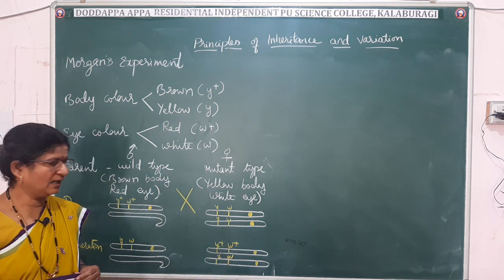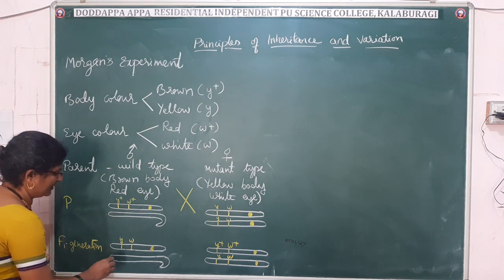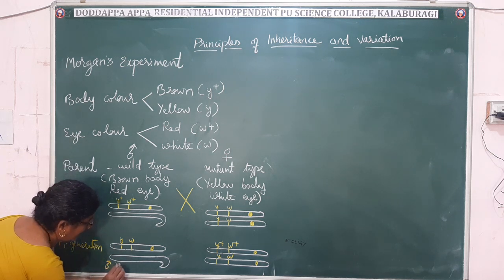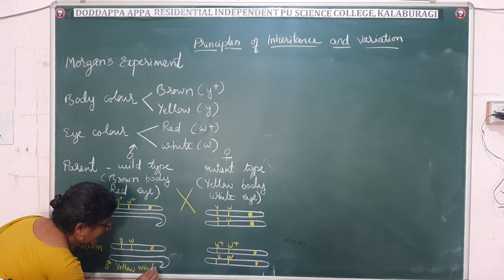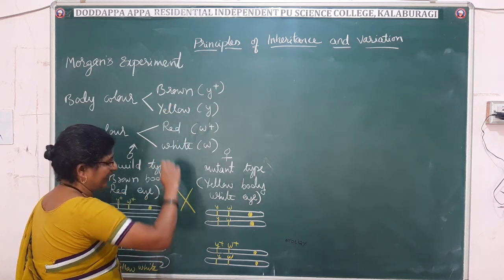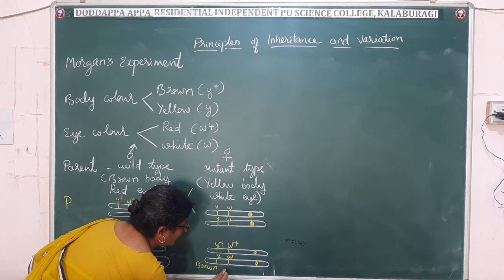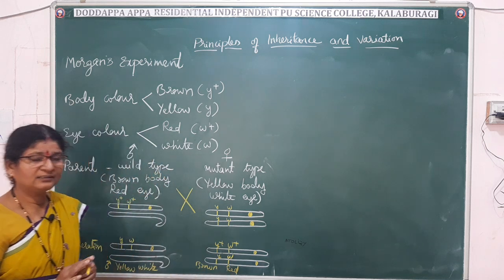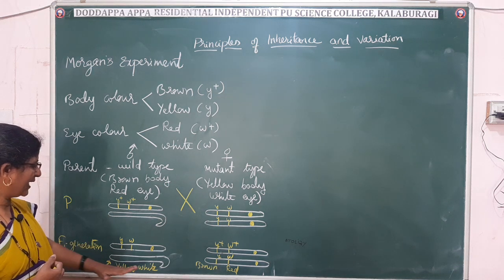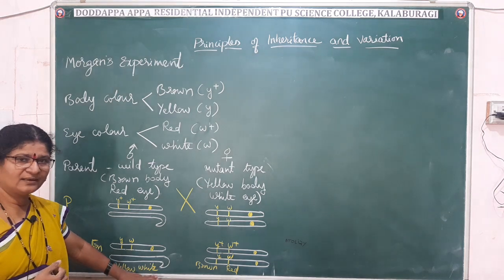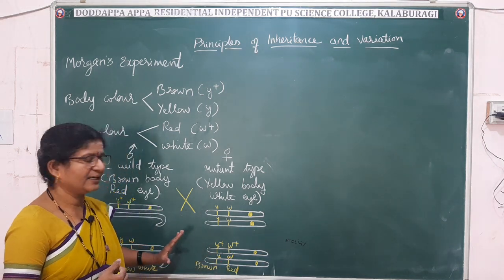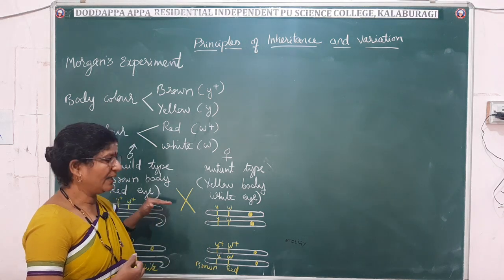Now when you see the progenies of the F1 generation, all males had a yellow body with white eyes, and all the females had a brown body with red eyes. So in the F1 progenies he got yellow body, white eyed males, and females with brown body and red eyes. These are the results of the parental cross.